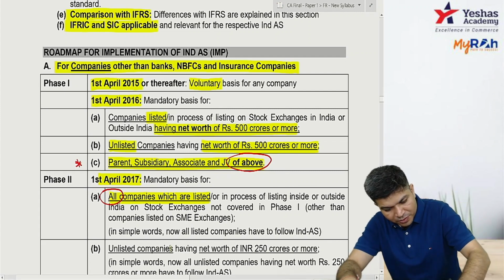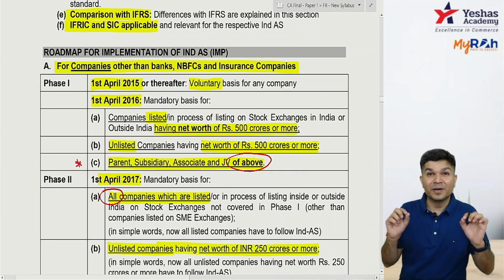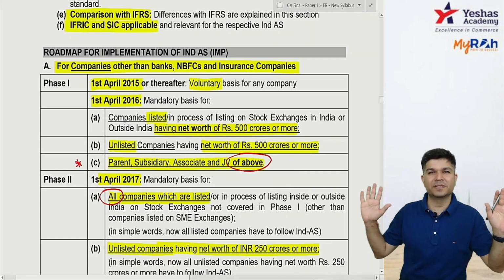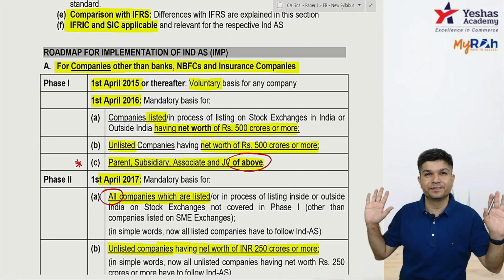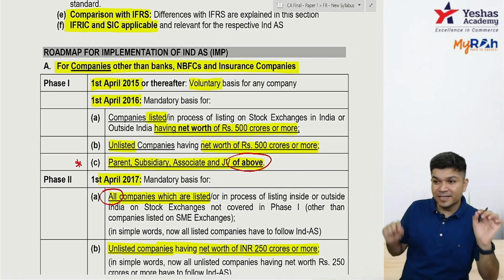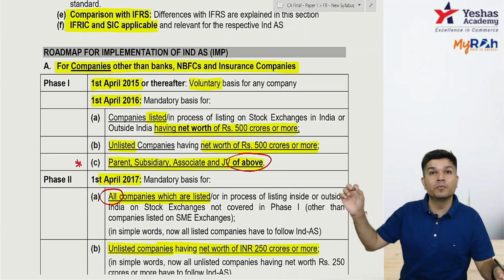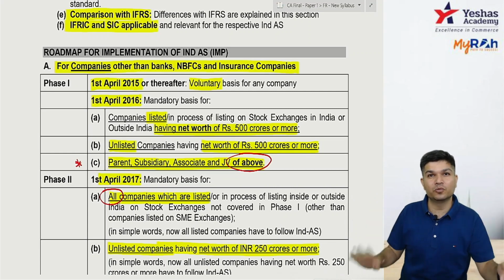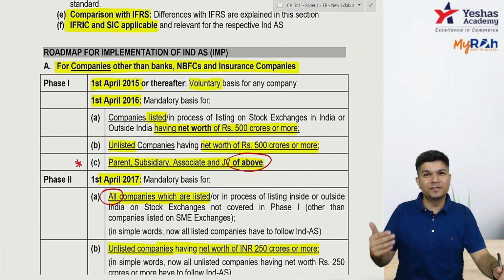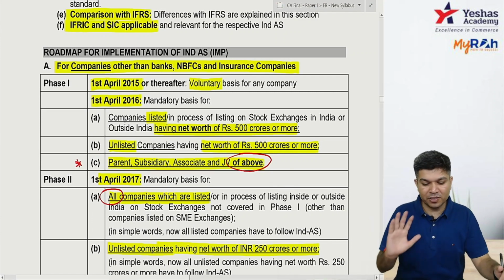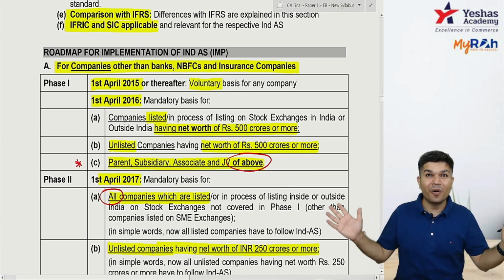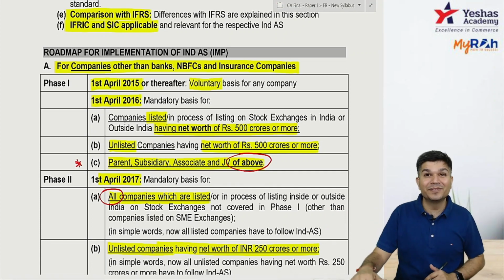Unlisted having a net worth 250 crores or more. Okay, so phase 2 onwards, all listed. Unlisted with net worth 250 crores or more, they are only covered. It's greater than or equal to 250 crores. Exactly 250 is covered. So listed all, unlisted net worth 250 crores or more.